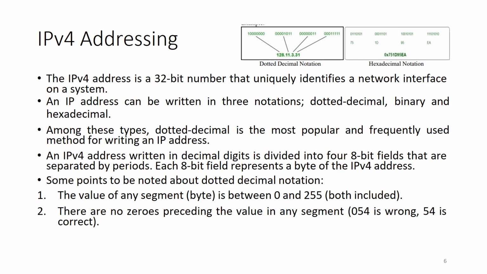Then the next one is IPv4 addressing. IPv4, that is Internet Protocol version 4 addressing. The length of the IPv4 address is a 32-bit number, and with the help of the IPv4 address, we can identify any machine or host or computer within the network. So IPv4 is basically used to uniquely identify the computer in a network. There are three ways to write an IP address, that is the decimal dotted notation, binary, or hexadecimal notation.